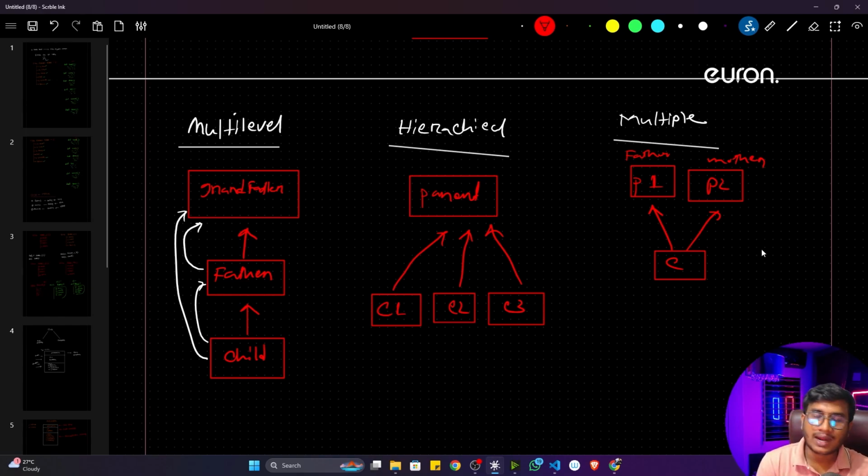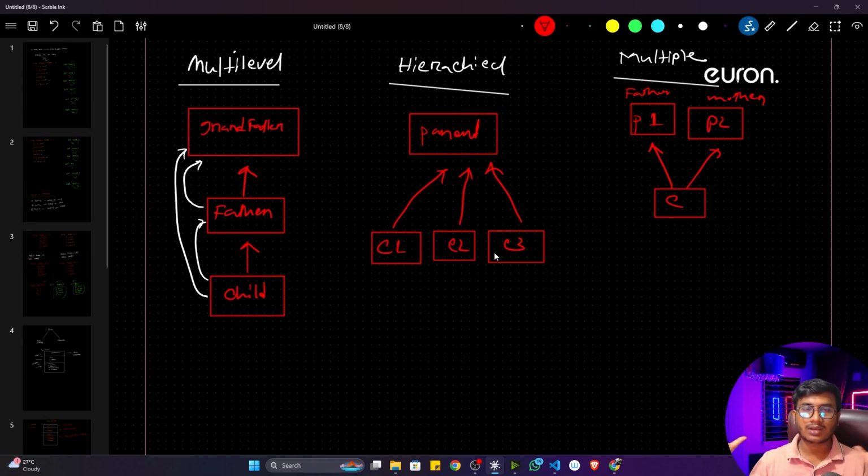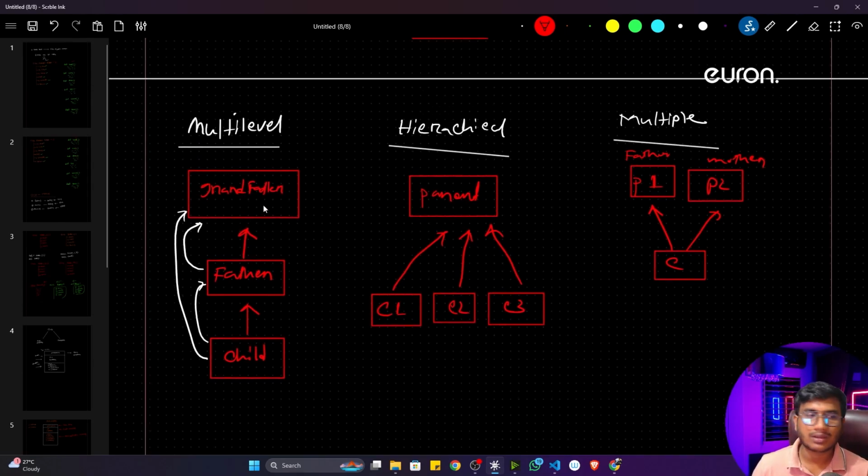So inside hybrid inheritance, you will be using all the inheritance whatever you have learned. You will just do the combination and use all of them. But again, it's very less used. But if you want to use it, you can. You have to combine all the inheritance together and you can implement hybrid inheritance. Okay, this is the idea.